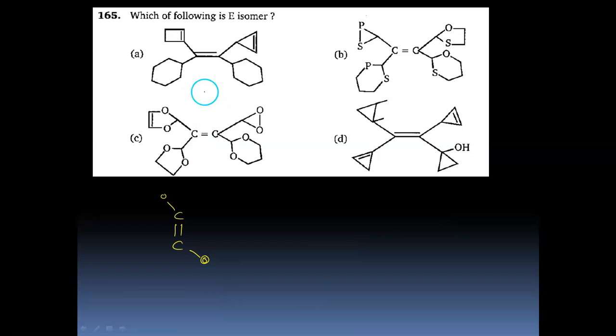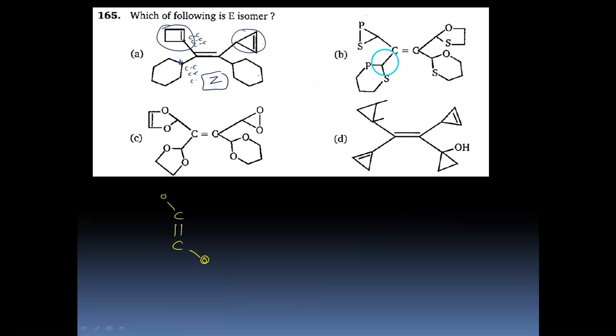In the first molecule, this carbon has CC, CC, and a third CC due to double bond duplication. Over here, it is CC, CC, and the third is a CH bond. Therefore this is preferred. What about out of this and this? By the same logic, this is preferred, so it is actually a Z isomer, so not the answer.